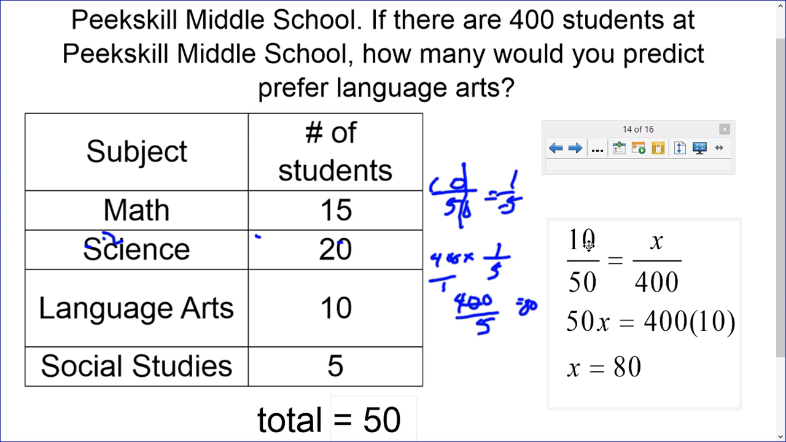And another way of setting it up, we had our 10 students out of 50 that surveyed that like language arts. So how many out of 400? And if you remember how to solve equal proportions or equal fractions here, we cross multiply and solve for x. We would have 50 times x equals 50x. 10 times 400 is 4,000. Divide both sides by 50, and x will equal 80. So that was a good question.